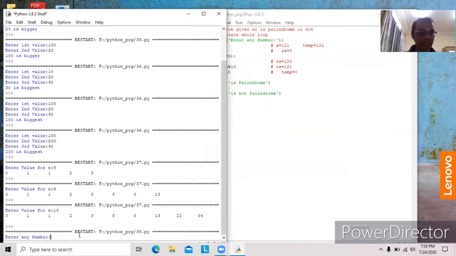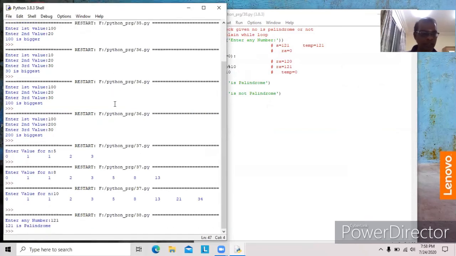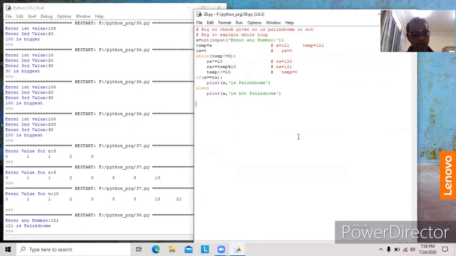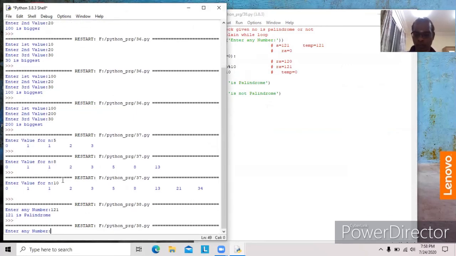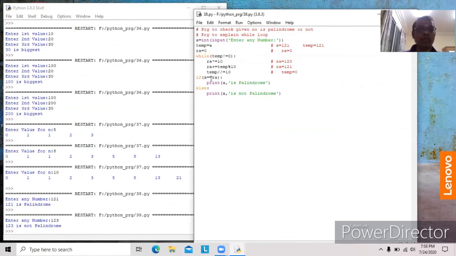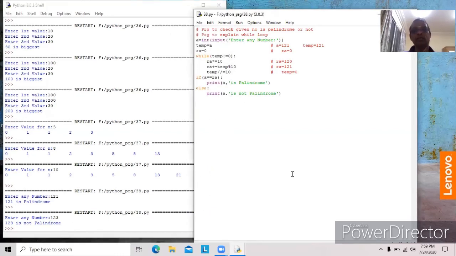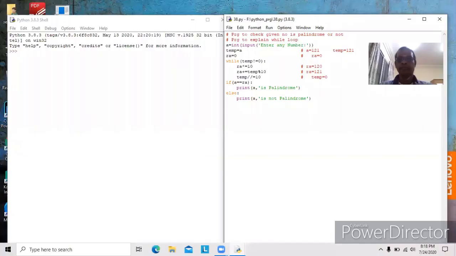Here I am giving the number 121. See, 121 is a palindrome. Similarly, I would like to give one more value, 123. Okay, 123 is not a palindrome. 123 double equal to 321, so this condition is false. So the else part will execute. 123 is not a palindrome. Okay, this is a usage of while loop.